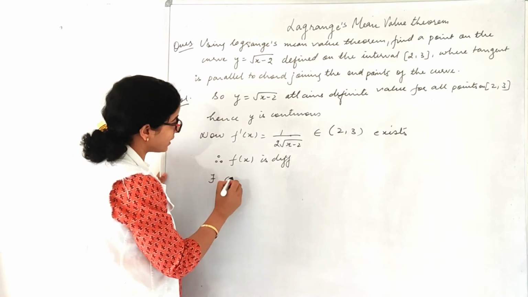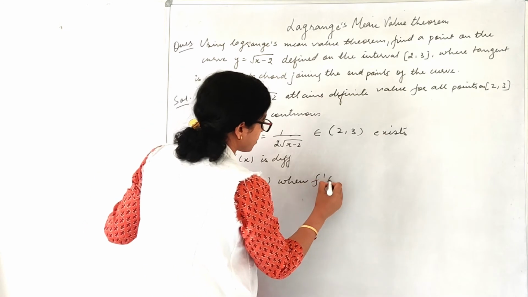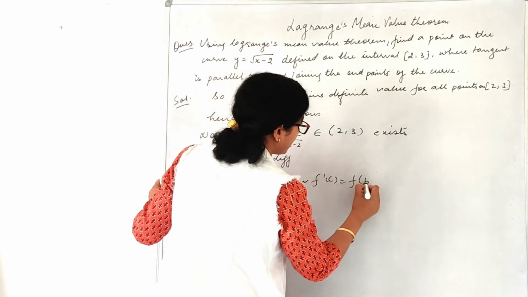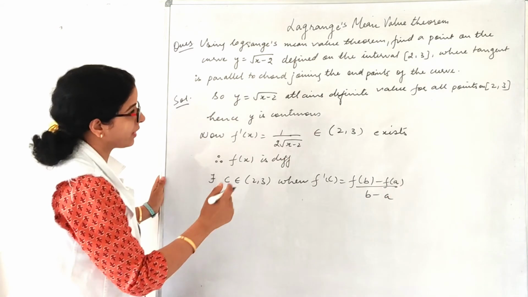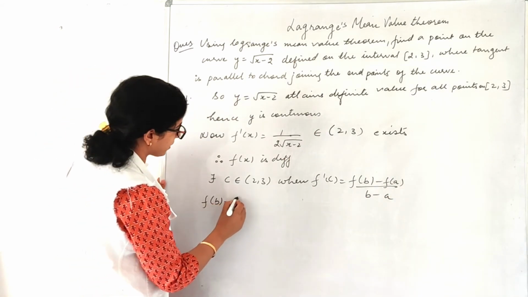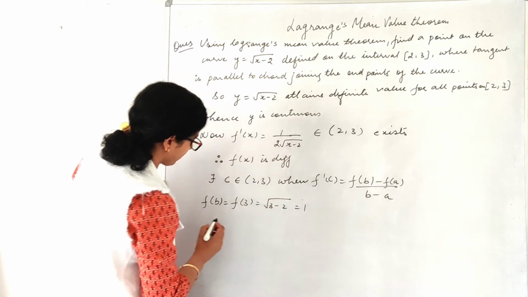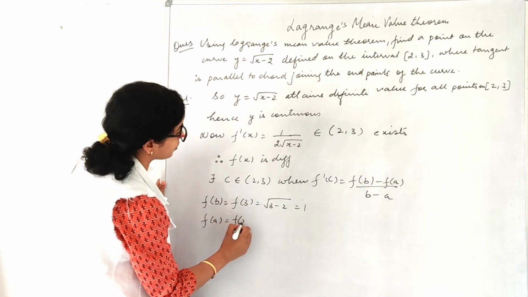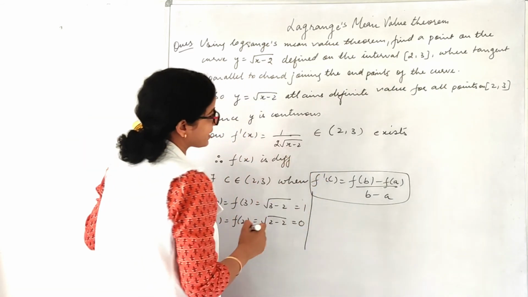Now since both the conditions of Lagrange's mean value theorem are satisfied, therefore there exists at least one c belonging to 2 comma 3 where f dash c is equal to f(b) minus f(a) upon b minus a. So now let us find f(b). f(b) is nothing but f(3), so under root 3 minus 2, which is 1. f(a) is nothing but f(2), so it is 2 minus 2, 0.